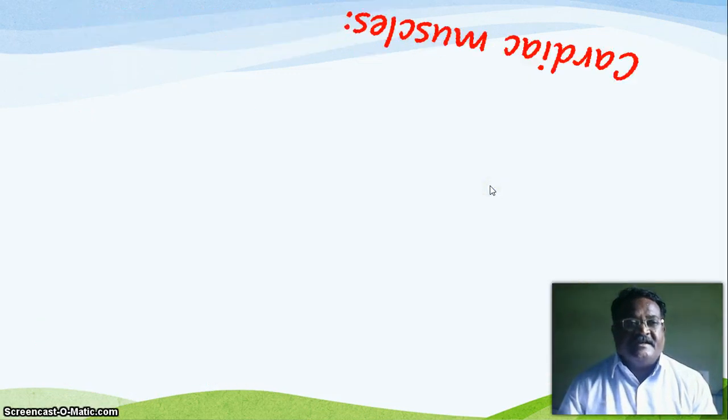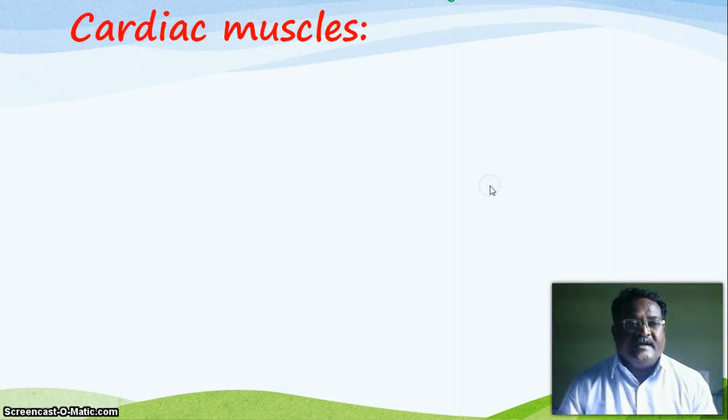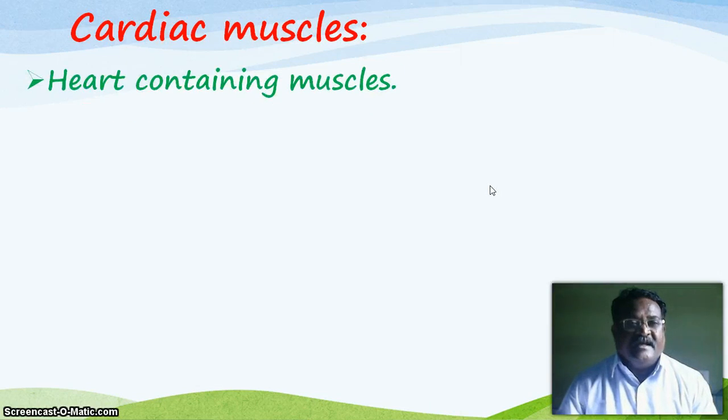The second one is the cardiac muscle. Cardiac muscles are present in the principal organ of circulation, that is the heart. The heart is made of this type of muscle, called cardiac muscle.